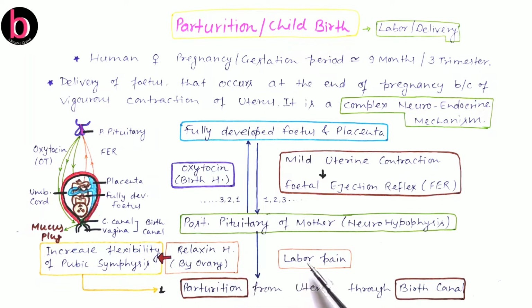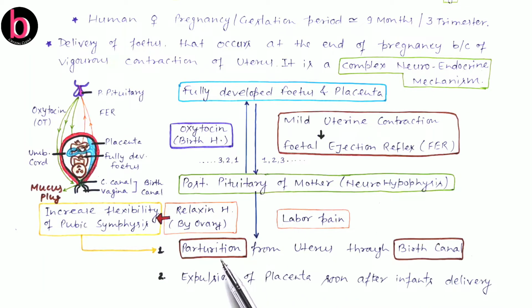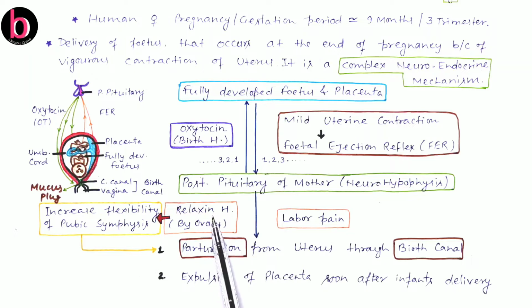Finally, there will be labor pain. What is labor pain? This is because of rapid contraction of the myometrium of the uterus. It is the pain during parturition or childbirth. This labor pain causes parturition from the uterus through the birth canal. At the time of labor pain there will also be secretion of the relaxin hormone, which is secreted by the ovary, and this relaxin hormone increases flexibility in the pubic symphysis.